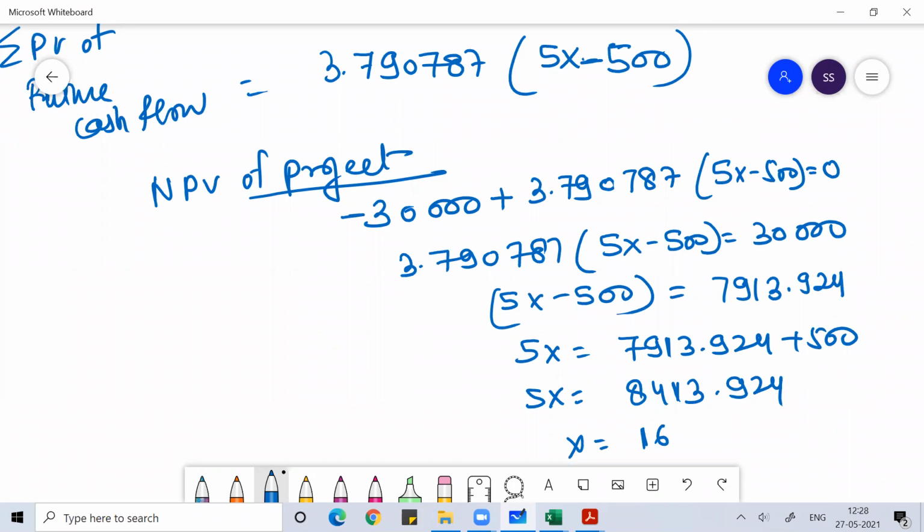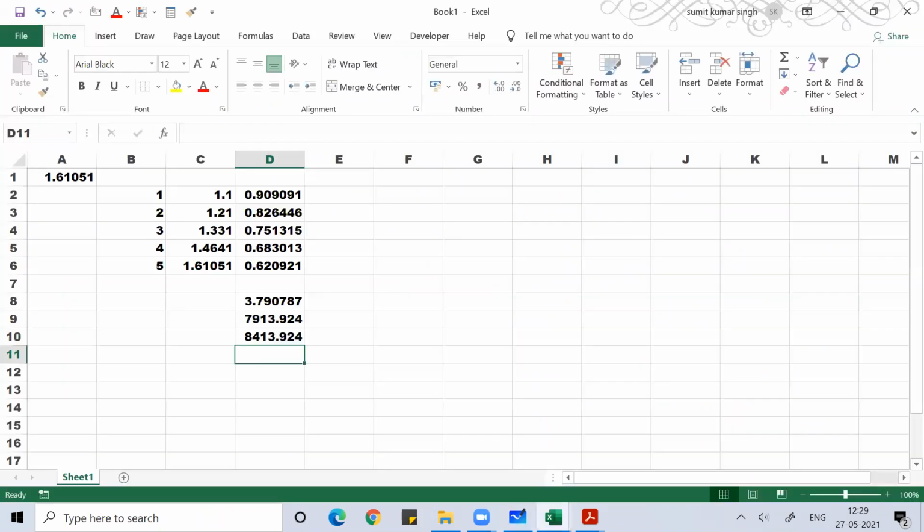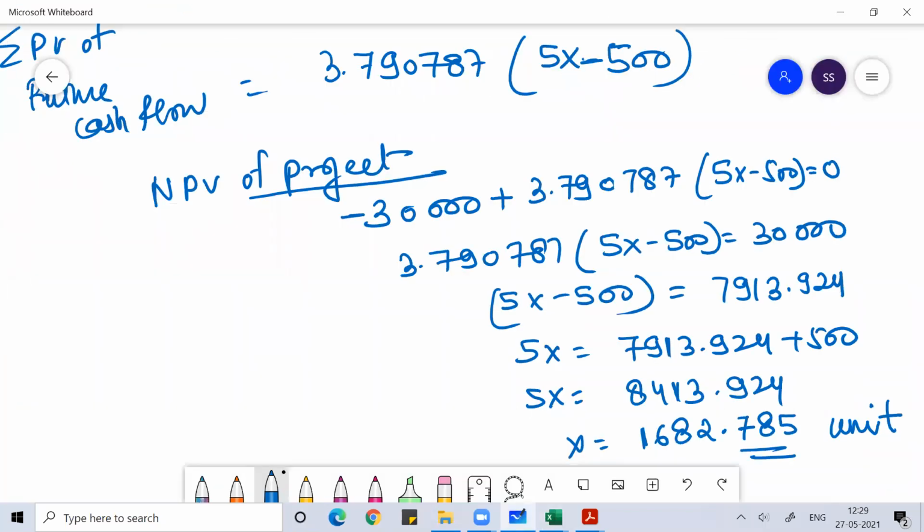Then the value of x, dividing by 5, is approximately 1682.785. This would be the value of x, 1682.785. Can you understand this? So this will be your financial break-even point.